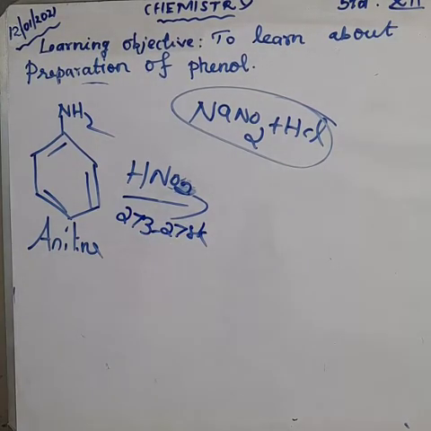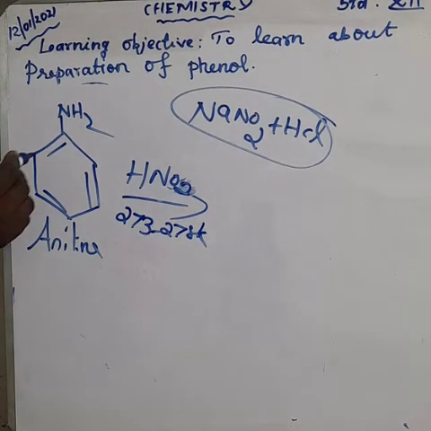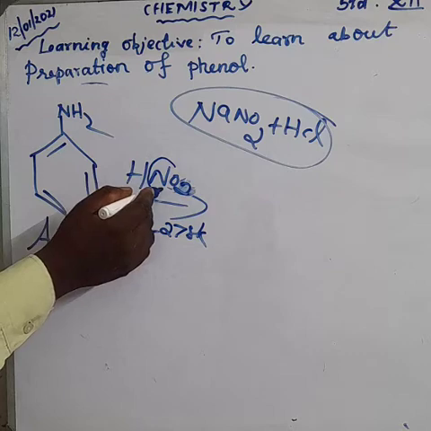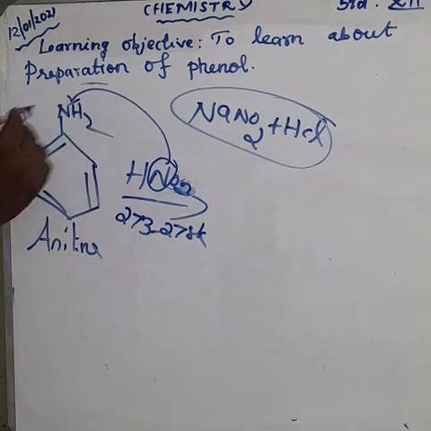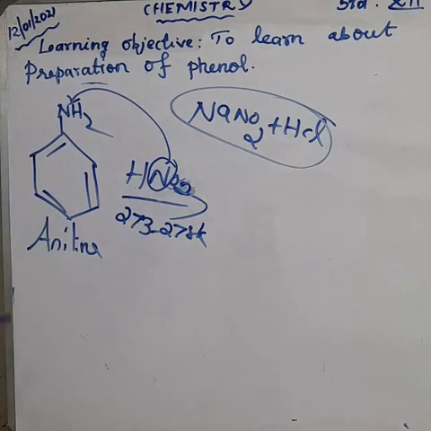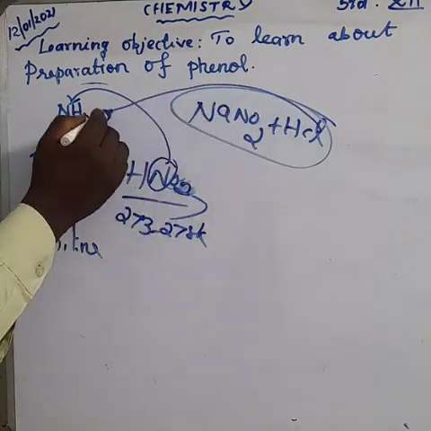We get benzene diazonium chloride. Because here I have nitrogen, the nitrogen will be attached here. Hydrogen and oxygen combine to form water, and the chlorine will also be attached here.